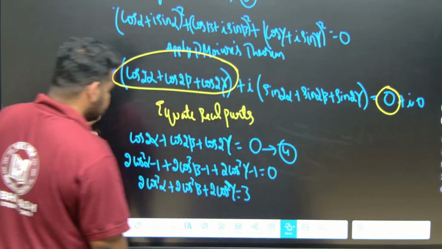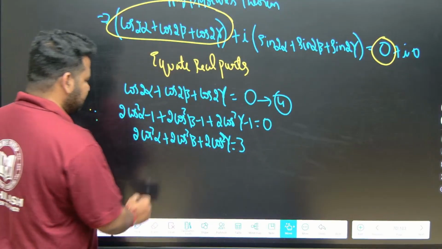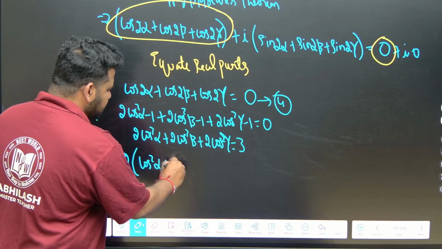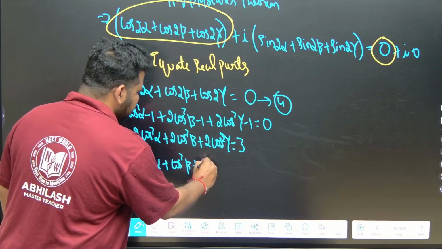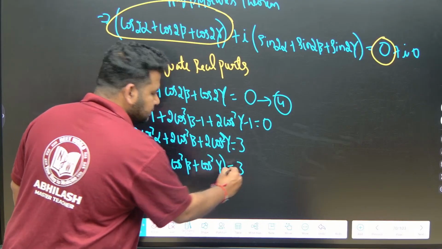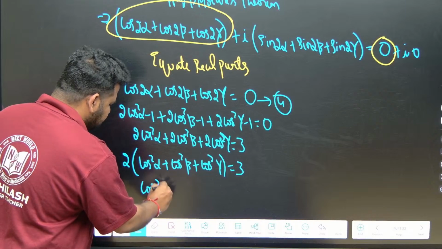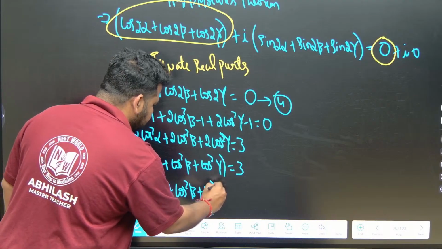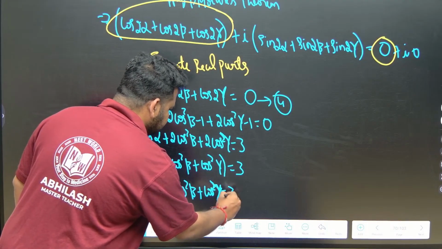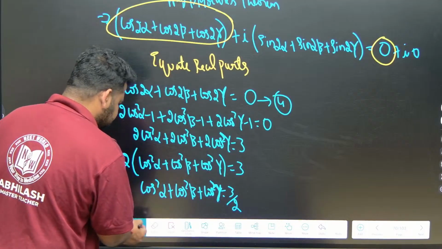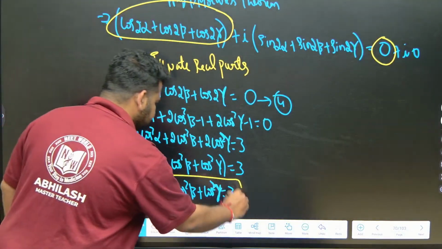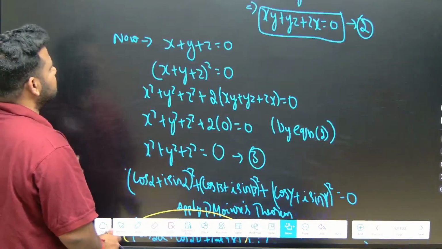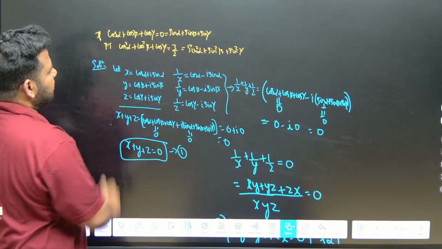Now they are asking cos square alpha, cos square beta, cos square gamma, so I can take 2 common. So 2 times cos square alpha plus cos square beta plus cos square gamma is equal to 3. So what we will have, friends? Cos square alpha plus cos square beta plus cos square gamma is nothing but equal to 3 by 2. That is what they asked us. This is proved. See here, this is what they asked and we have proved it.